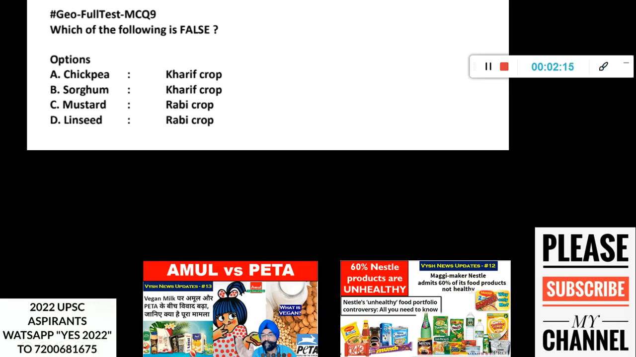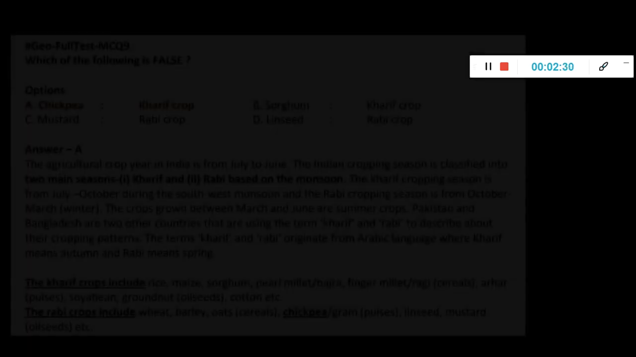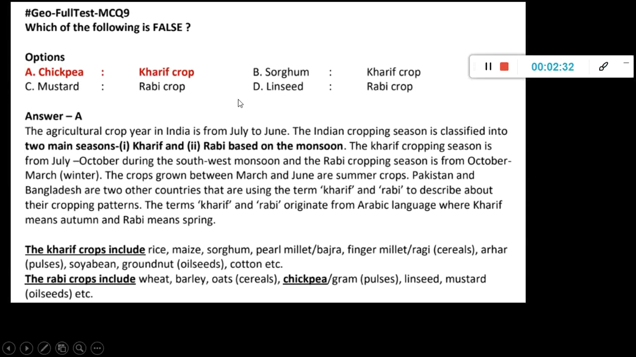As I told, these are the basic questions which we have picked up today, and maybe we'll go to a little bit advanced in the coming days. But these are also sometimes there in match the following type of questions, and students tend to not remember the basics. So please revise these from our test series also, those who are enrolled. So this chickpea is actually a rabi crop. Just learn these two lists by heart.